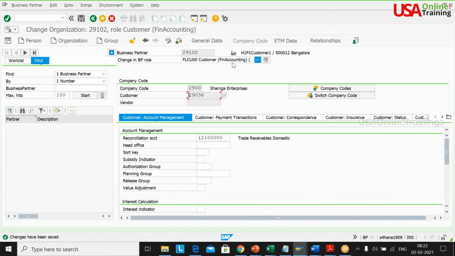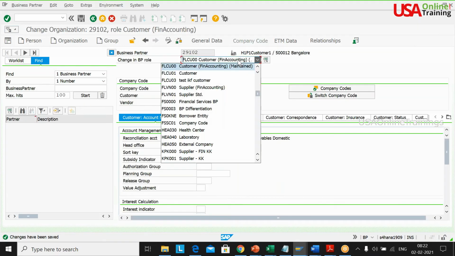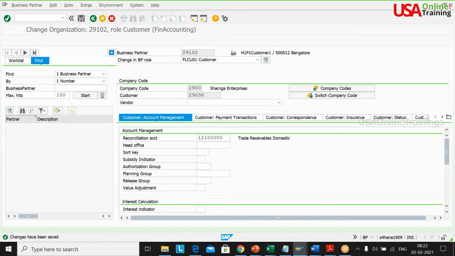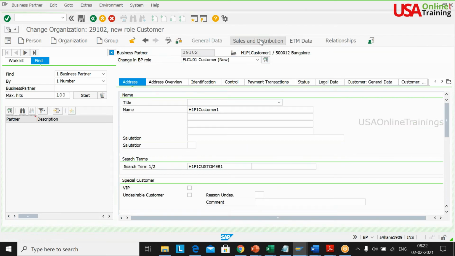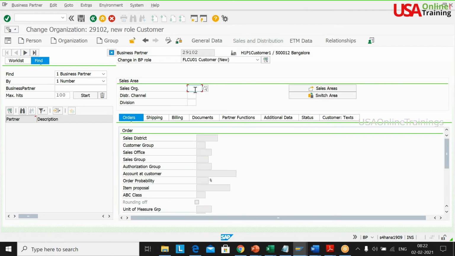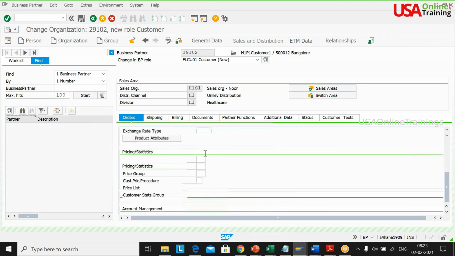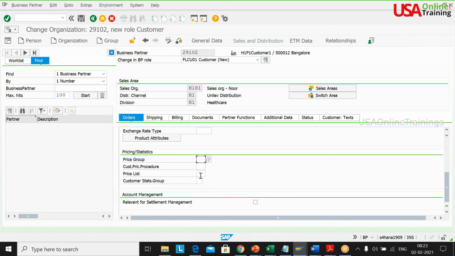Now, after doing this financial accounting, I'll extend to my sales org, sales and distribution. What is my sales org? H1S1. And for the pricing group, we need to put something for determination of pricing, right?